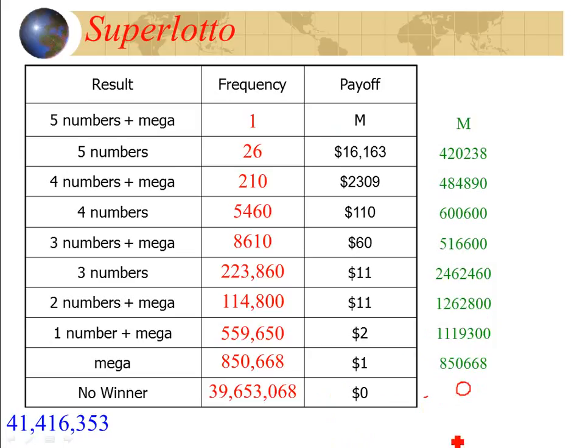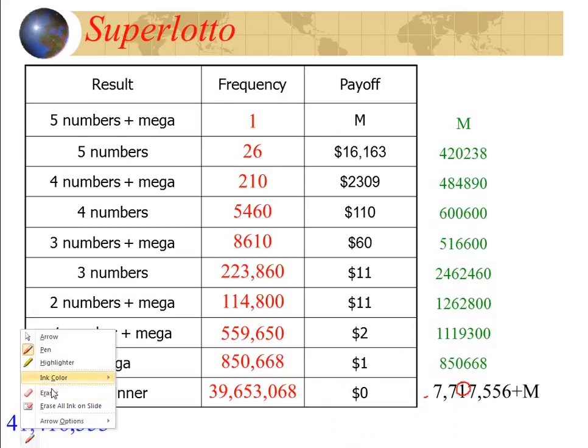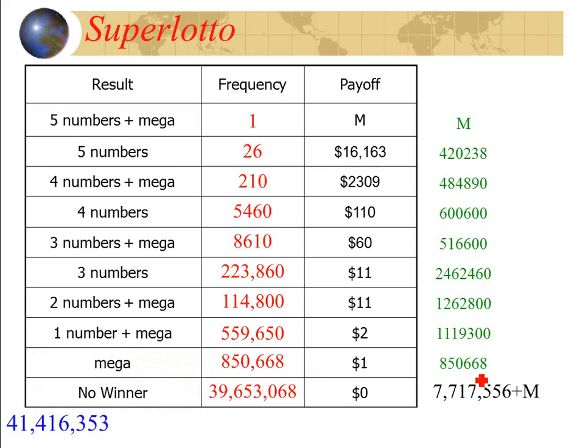If I add all those together, so now when I add up all these, because this last one would have been 0, I have 7,717,556 plus 1 times M. Then I'm going to take this divided by the 41 million, and if it's a fair game, it's going to equal 1 because that's how much it costs.